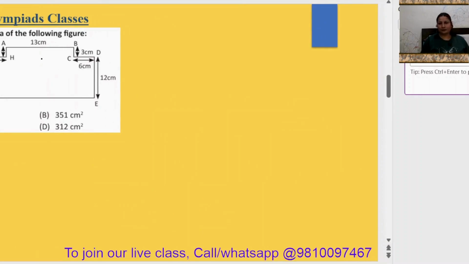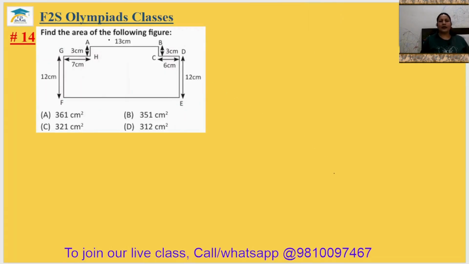Question number 40. Find the area of the following figure. Okay, we need to find the area. So for finding the area of this figure, we need to just make it in 3 parts. Now this is the rectangle. Its area can be calculated by 12 multiplied by 7. This will be 13 multiplied by, from here to here it is 12 and above it is 3. So 12 plus 3, 15. And this will be 12 multiplied by 6.